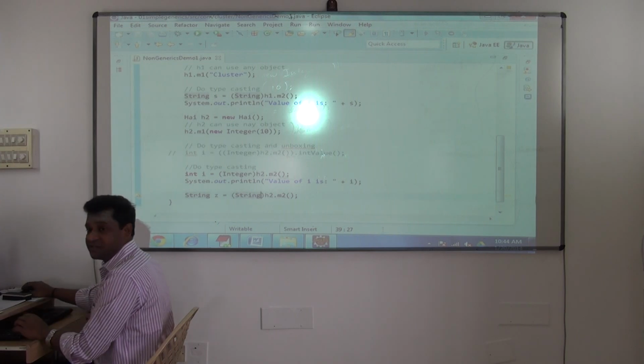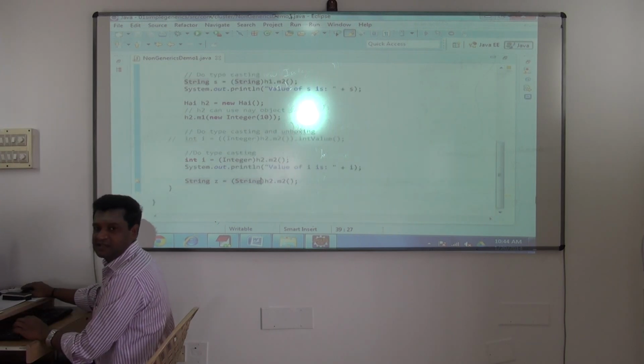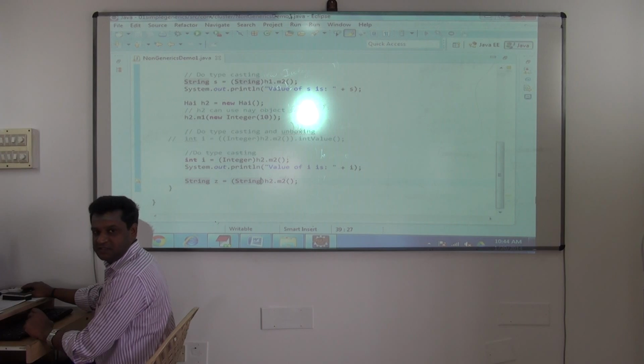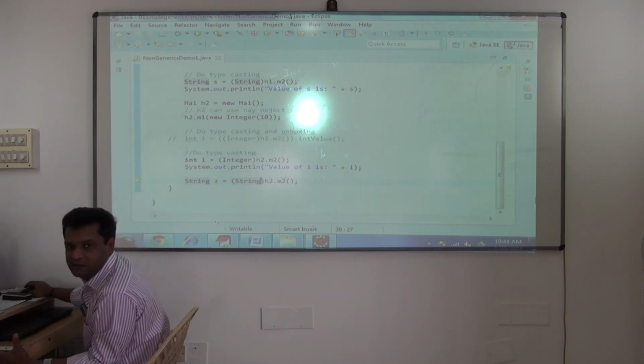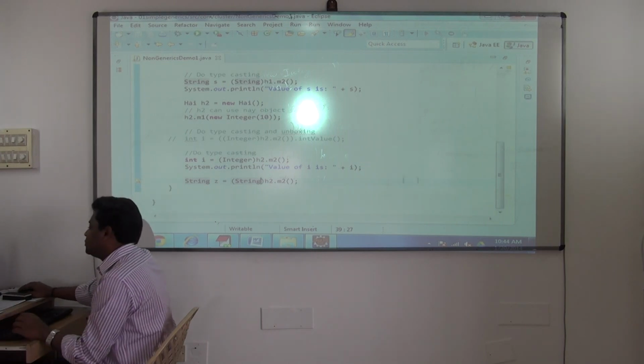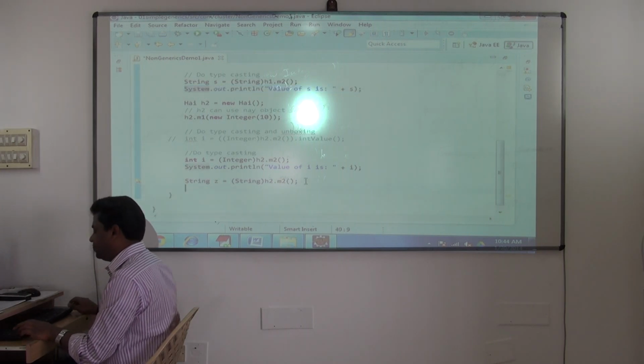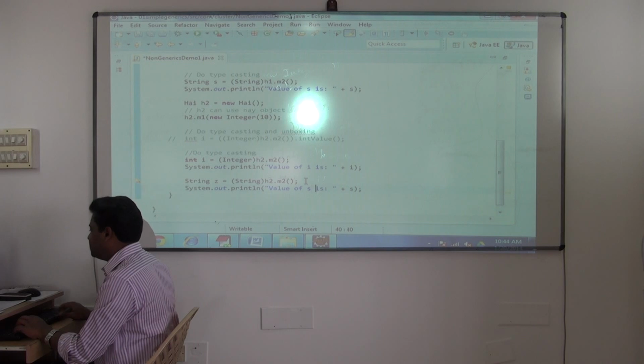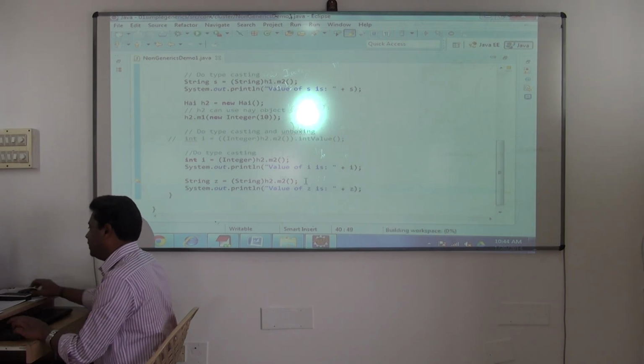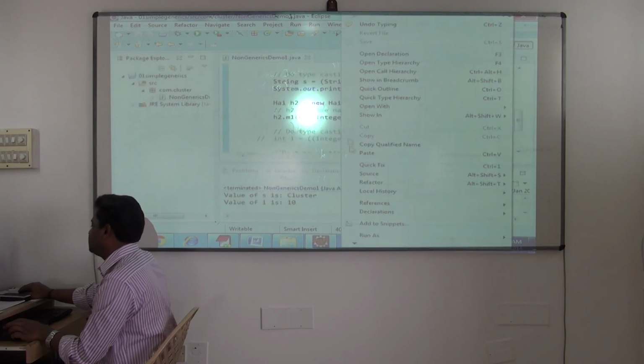But when I try to use it, that is when we get the class cast exception. You understood where we get the class cast exception? Now you should be very cautious in using your code. Up till there it works. But here, value of z is plus z. If I try to print, I'll be getting what? Class cast exception.